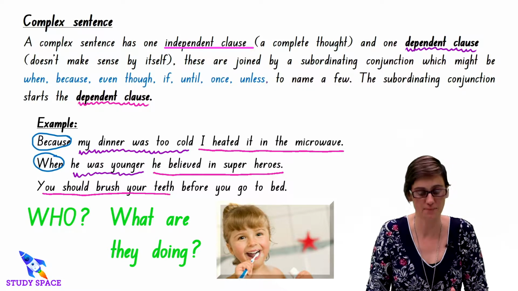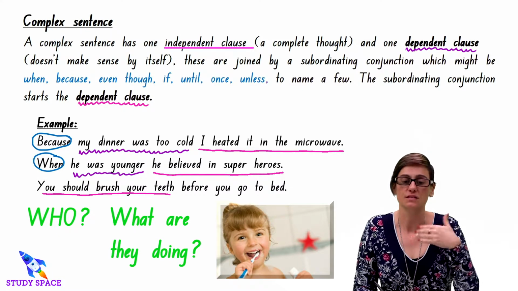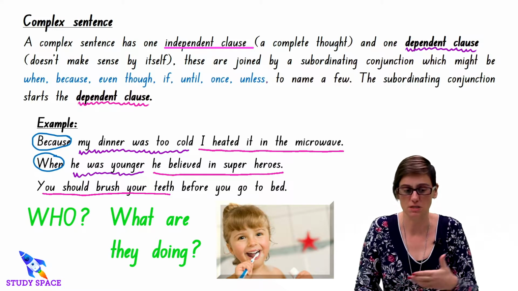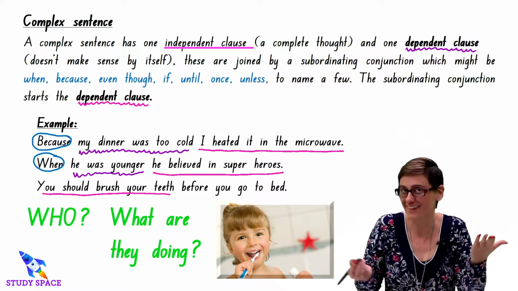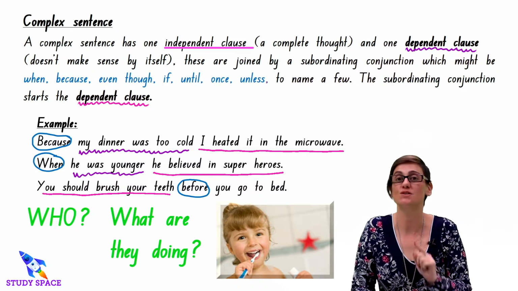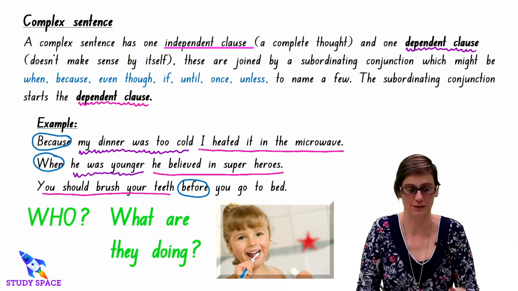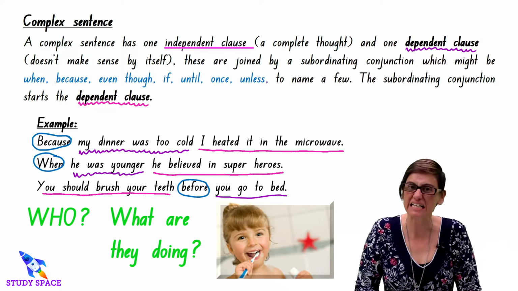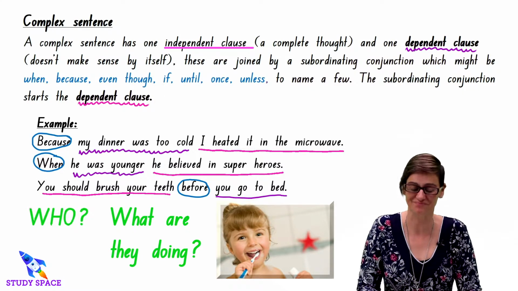Now remember, the subordinating conjunction is before the dependent clause. In this case, it's before. And then you go to bed is my dependent clause.